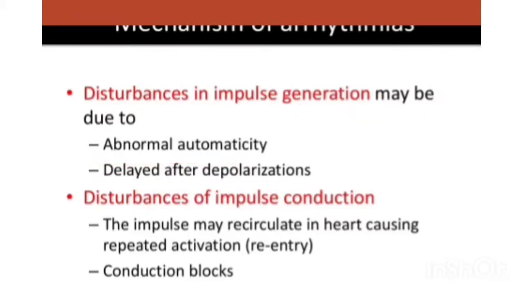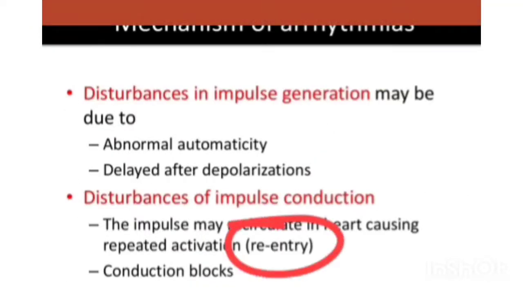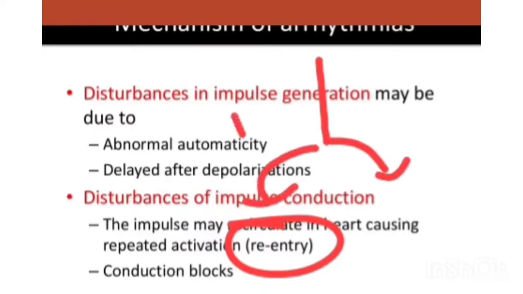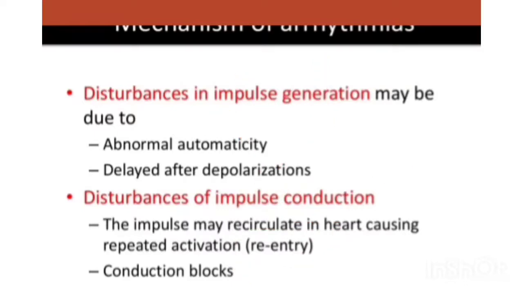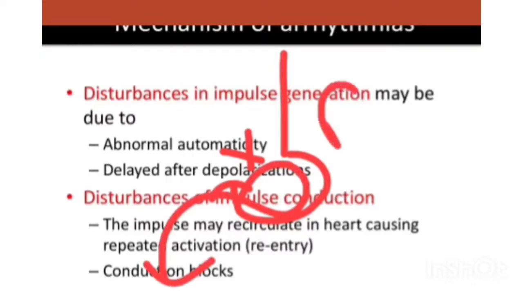And the third one is the re-entry phenomenon. In normal conditions, the impulse comes to the ventricle and moves through that portion. But in abnormal conditions, the impulse comes and goes to that portion, there is a blockage there, and then the impulse moves in a single unidirectional and retrograde direction. This is the re-entry phenomenon that causes the arrhythmias.